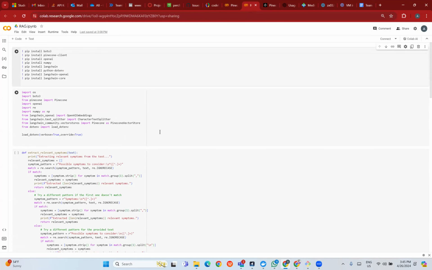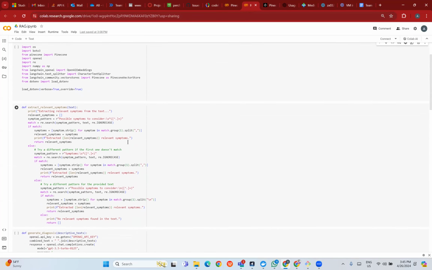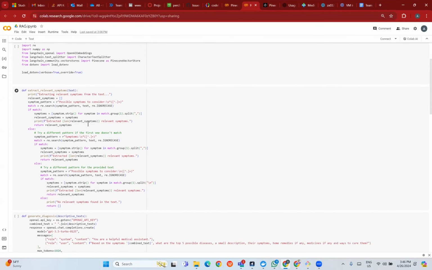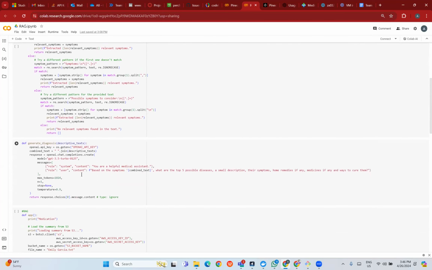So coming to the next stage, where I was working on the RAGs for the medication analysis. For that, firstly, like Shikhar was explaining, the patient's symptoms were getting stored in S3. So I had to retrieve the file from S3 and then extract the symptoms from the extracted text. That is where this function comes into place. And the second function is for generating the diagnosis report, which Shikhar showed at the last, where once we select the patient name, the whole automated diagnosis report would be generated with the top 5 possible diseases, because we gave the K nearest as 5.